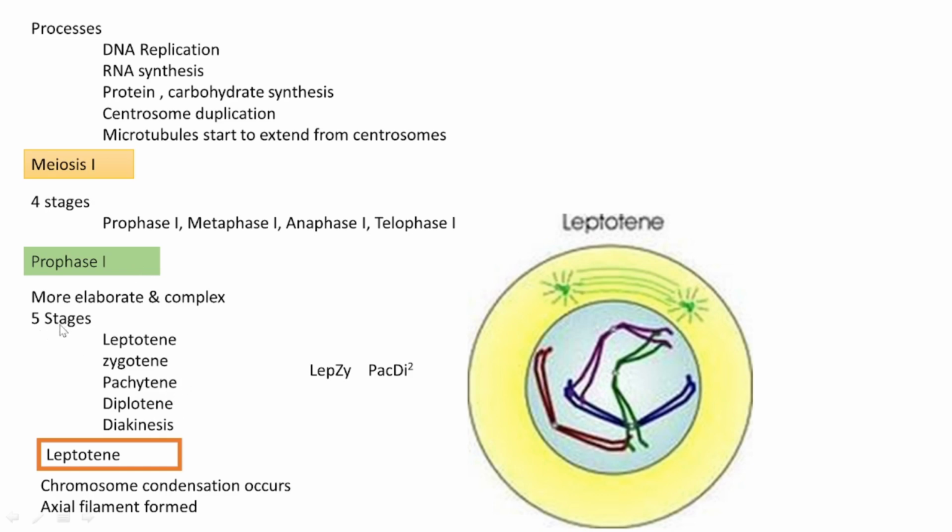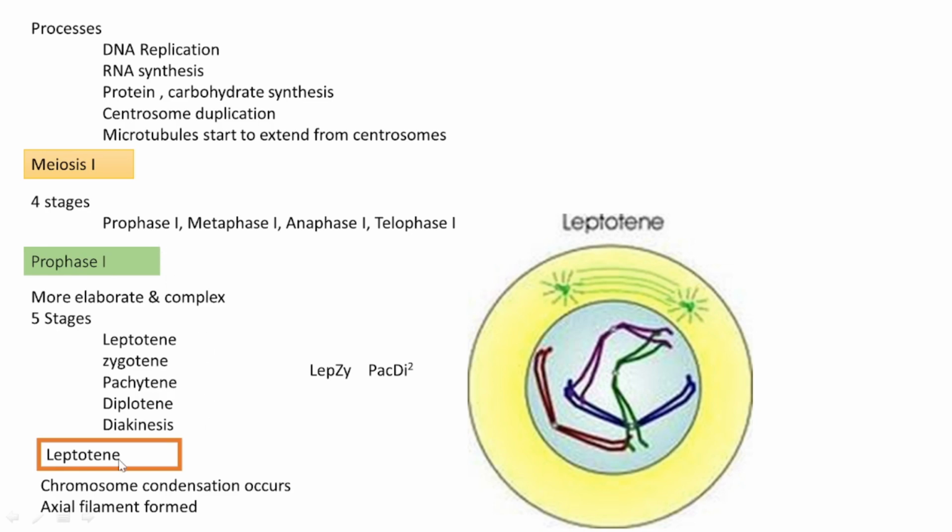Five sub-stages are there. For memorizing each stage in order, I'm giving you a code, that is Lepsy square. With that, you can easily memorize all the five substages of prophase in order. Lepsy means leptotene, Z means zygotene, P is pachytene, then di is two times, so diplotene and diakinesis. These are the five stages present in prophase 1 of meiosis.